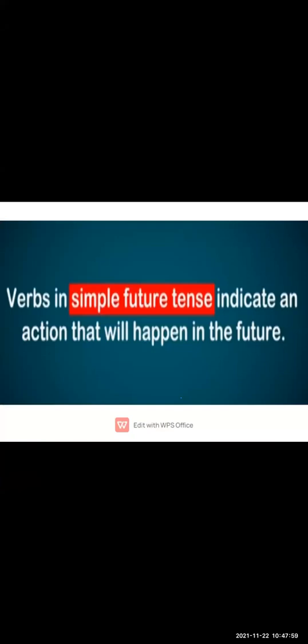Now, let me discuss verbs in the simple future tense, which indicates an action that will happen in the future. Simple future tense means the action or event will happen in the future. Now let us see some examples. Jimmy will be playing in the garden. Will be is a helping verb. It shows that the action or event will be conducted in the future.